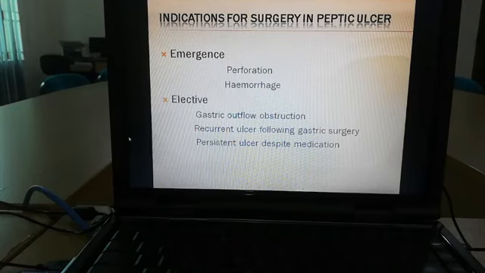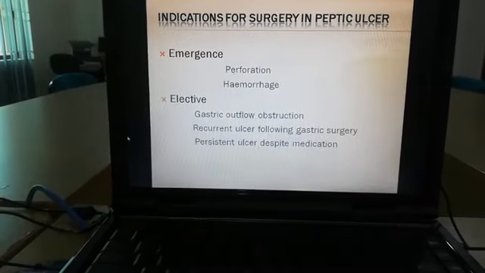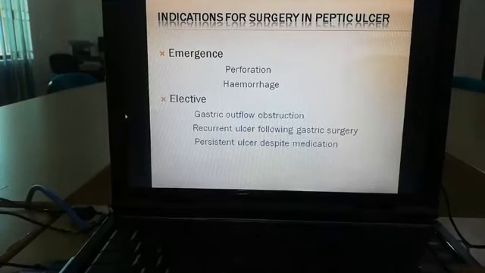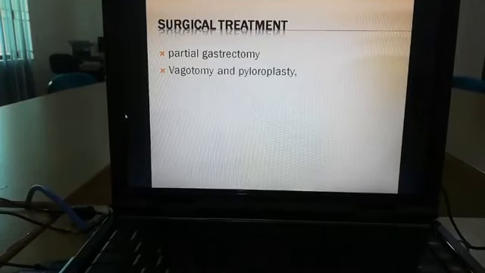And persistence of ulceration despite medication. If we treat the patient with quadruple therapy or triple therapy two or three times, and after that there is no improvement, then we go for surgical treatment. Now what are the options for surgical treatment? Options for surgical treatment are limited. We can do partial gastrectomy, and another option is vagotomy or pyloroplasty. So these are the options for surgical treatment.